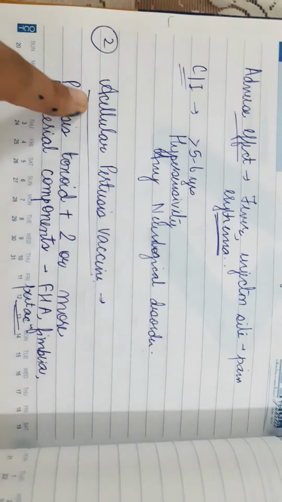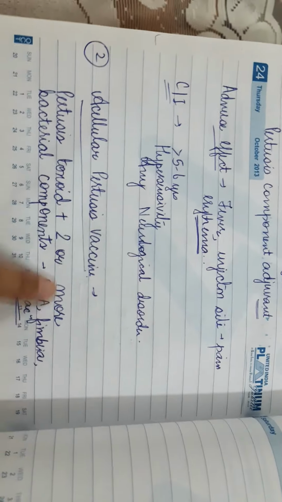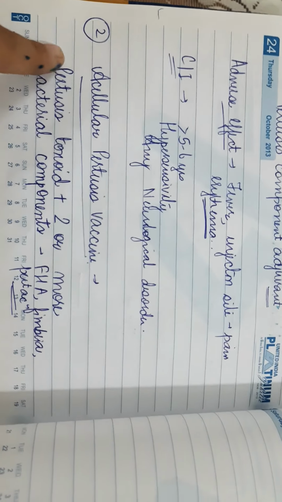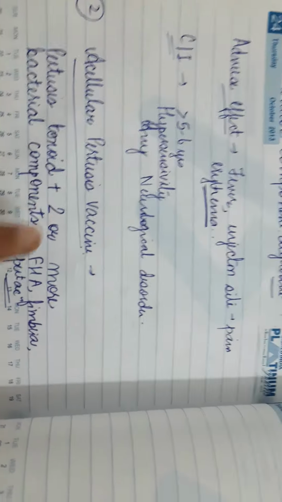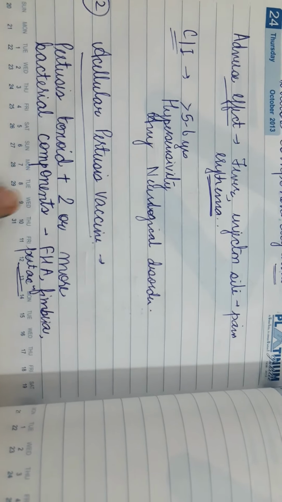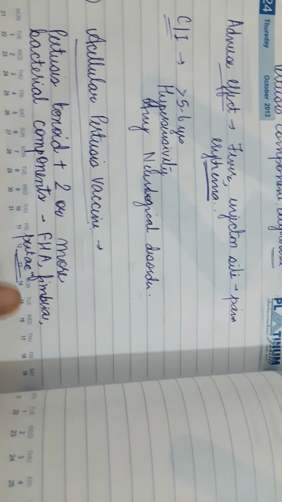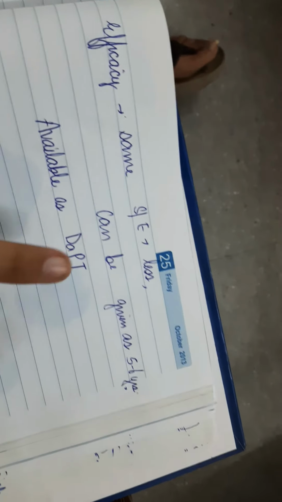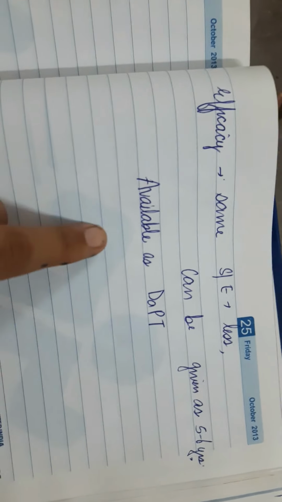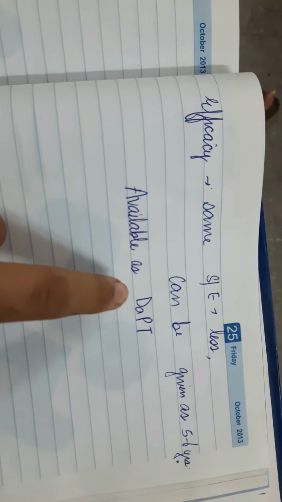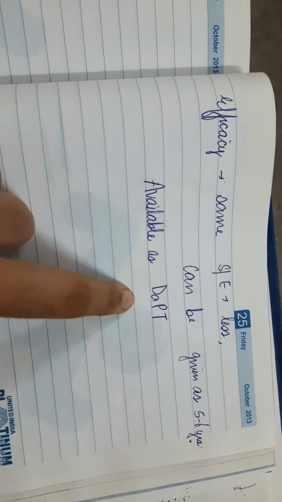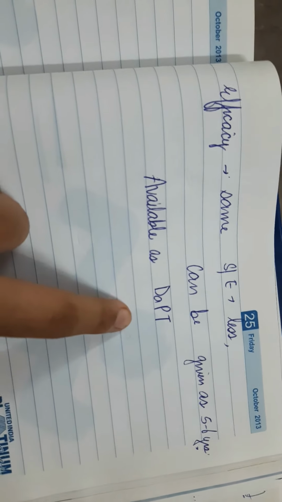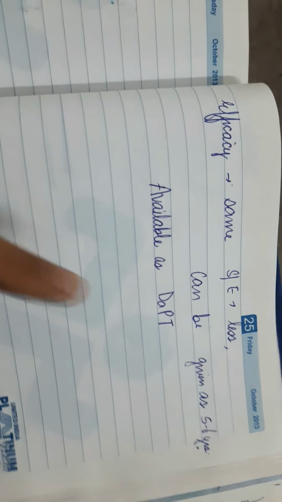We have the acellular pertussis vaccine. It is not whole cell; it uses pertussis toxoid with 2 or more bacterial components such as FHA, fimbriae and pertactin. So it has the same efficacy. It can be given to children more than 5 to 6 years of age, and it is available as DaPT, along with pertussis toxoid, tetanus toxoid and diphtheria toxoid. That was all for Bordetella.